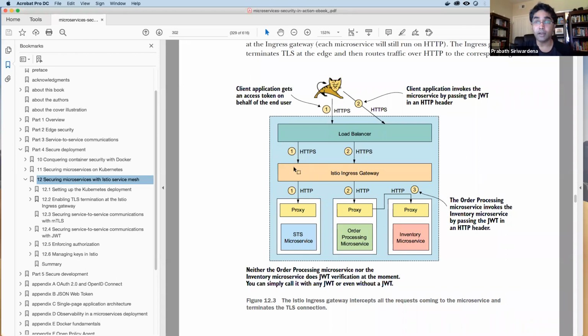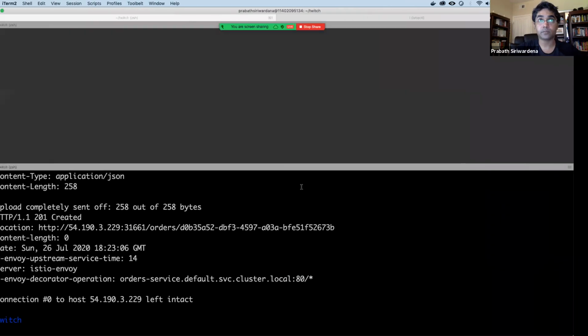Then to do that, first we need to enable TLS, provision keys, and enable TLS at the Istio Ingress Gateway. Then Istio Ingress Gateway will use MTLS between the Istio Ingress Gateway and the corresponding service proxies. Okay. Now to enable TLS at the Istio Ingress Gateway, first we need to generate a key pair.